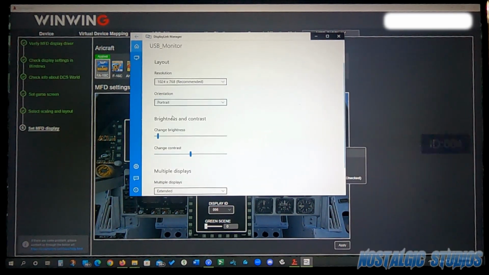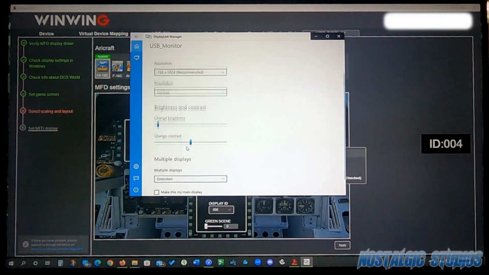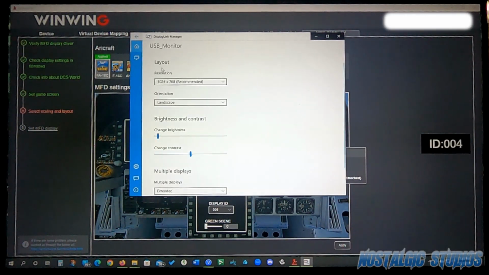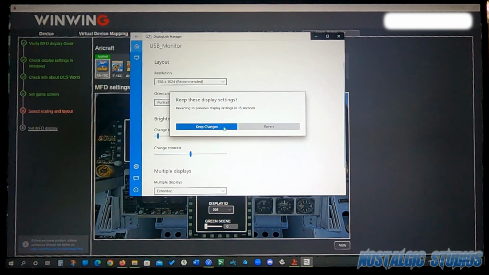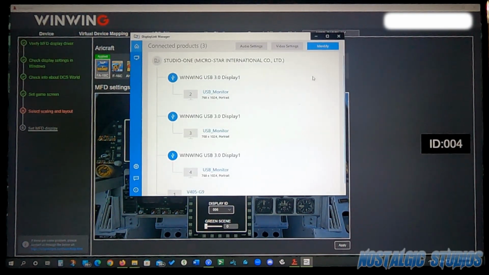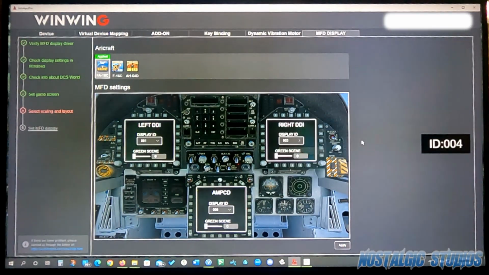So if I hit portrait, click keep changes, and then the same thing with this one. I'll click portrait, keep changes, and then I'll just minimize that. And now you can see that these are all set.